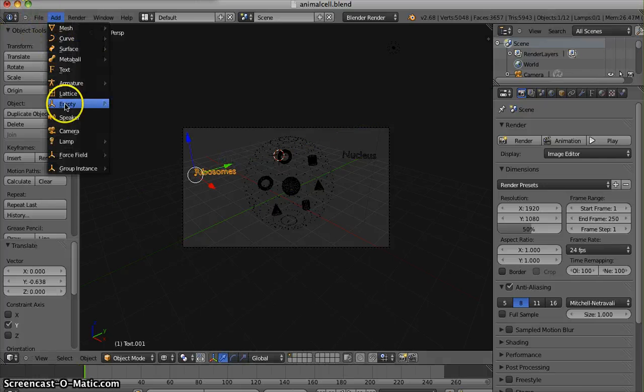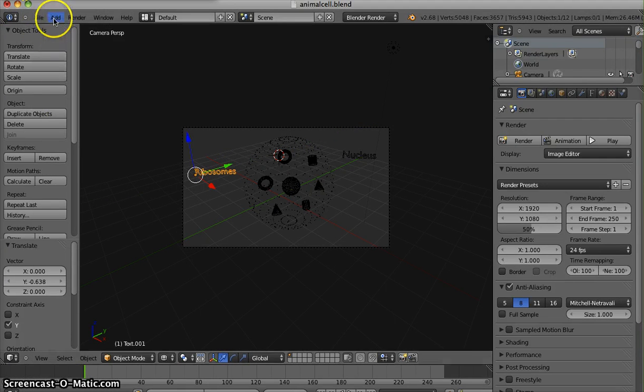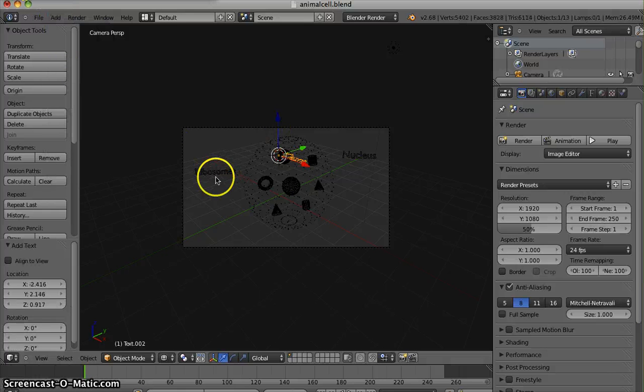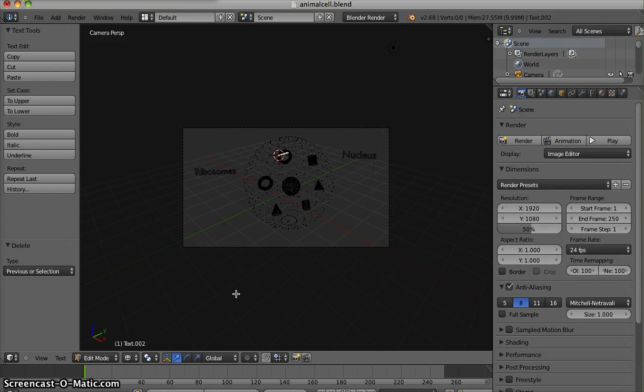Now we can add more text. Again to edit mode. And I'm going to add the word membrane.